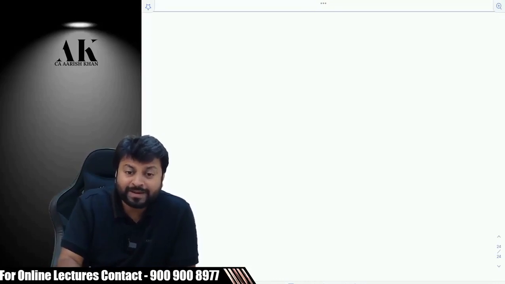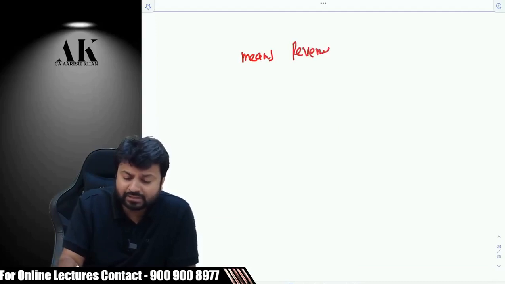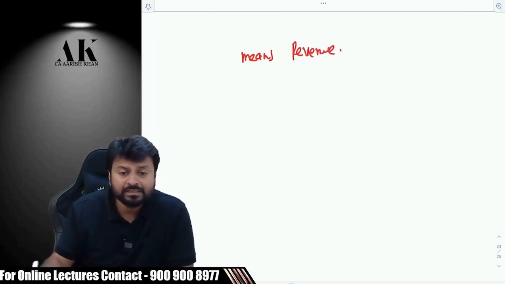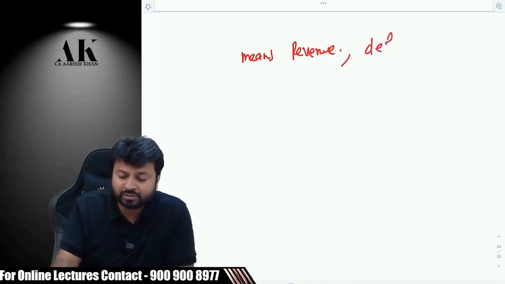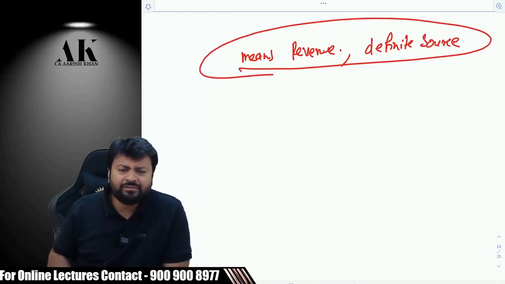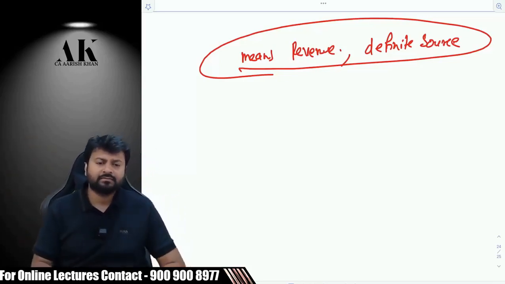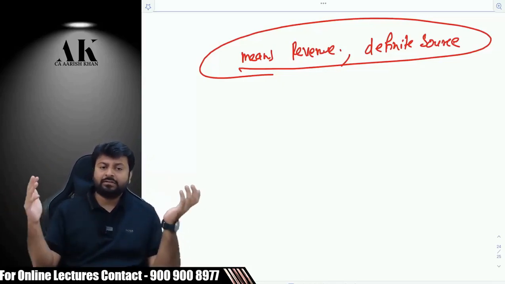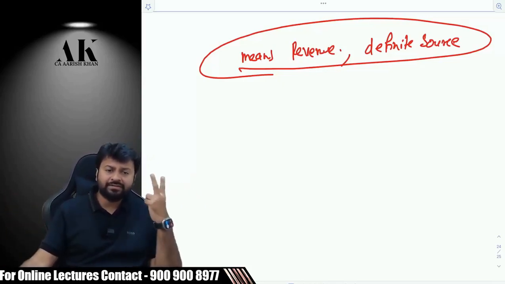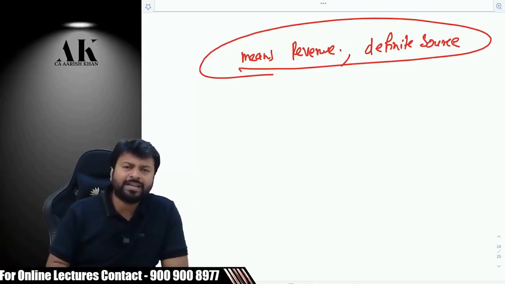As per the dictionary, you can even Google it if you want. What do you mean by income? Income means, as per general terminology, something which is revenue in nature, something which has a definite source. That is income. For example, salary is income because it's revenue and it has a definite source of employment. Profit is income because it's a definite source of business. Interest is income. Dividend is income from a definite source of investments. Rental is income because there is a definite source of property. Yes or no?